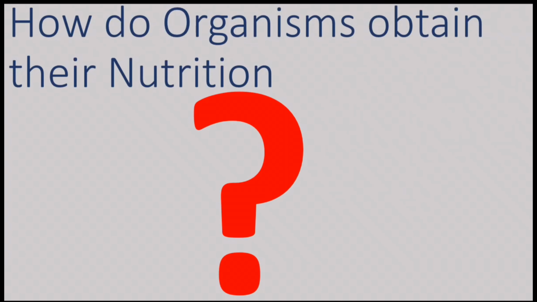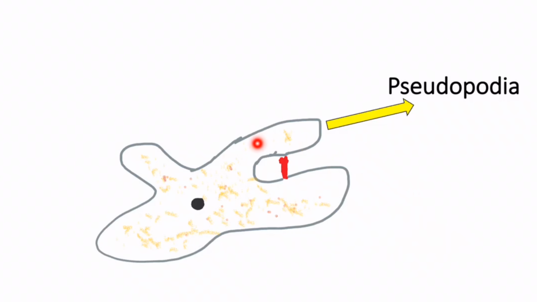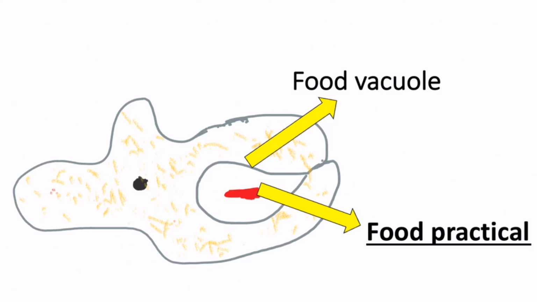How do organisms obtain their nutrition? First let us see unicellular animals like amoeba. In amoeba, all the activities will be carried out by the single cell. That is excretion, taking in of food, everything will be done by the single cell. Now let's see how amoeba takes in food. Amoeba will produce a finger-like projection that is known as pseudopodia. This pseudopodia will then engulf the food particles. It forms a food vacuole.